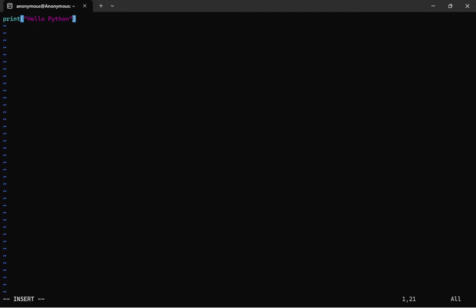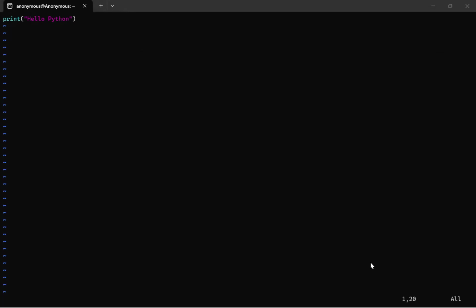Save and exit. How to go to the command mode after writing the program? We can simply press the escape button on the keyboard, then it will automatically go back to the command mode.